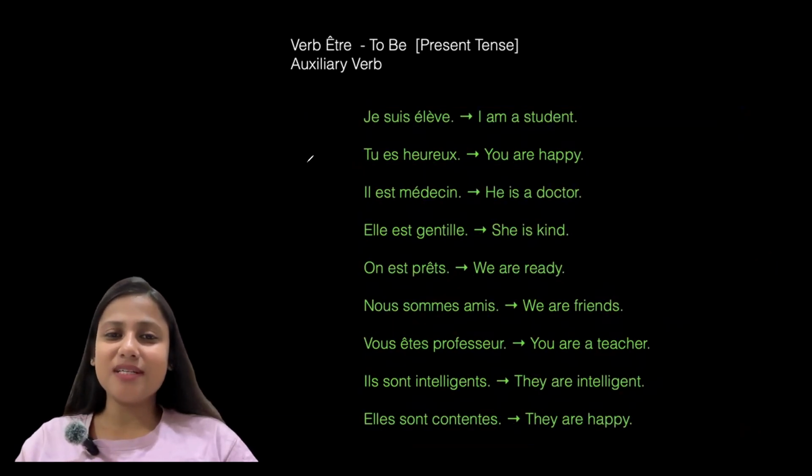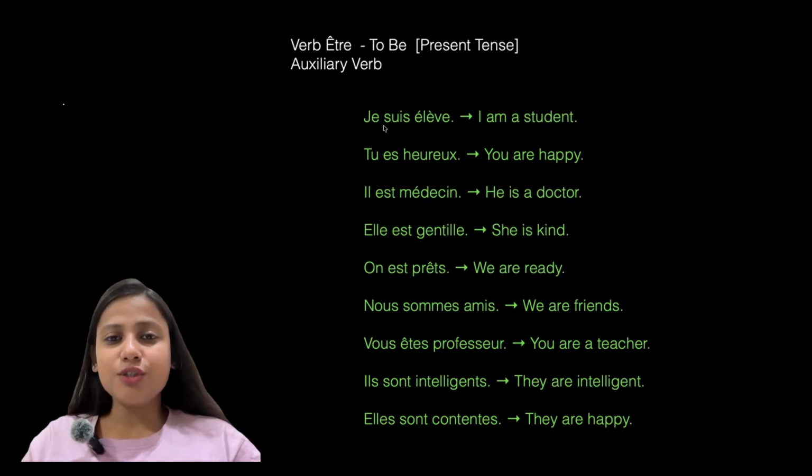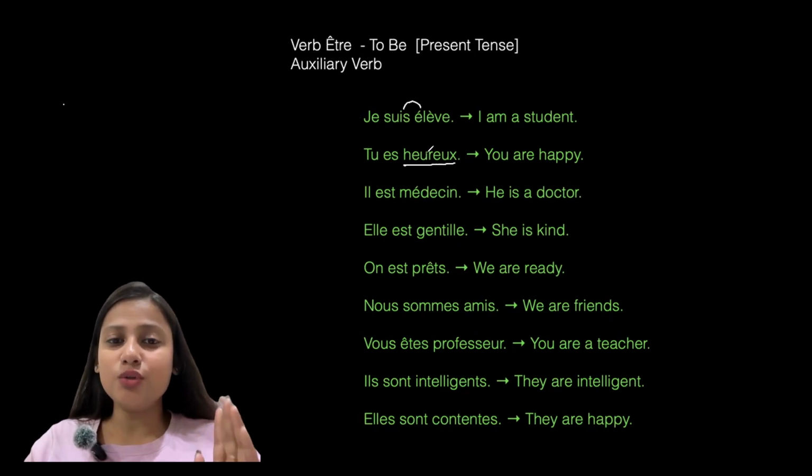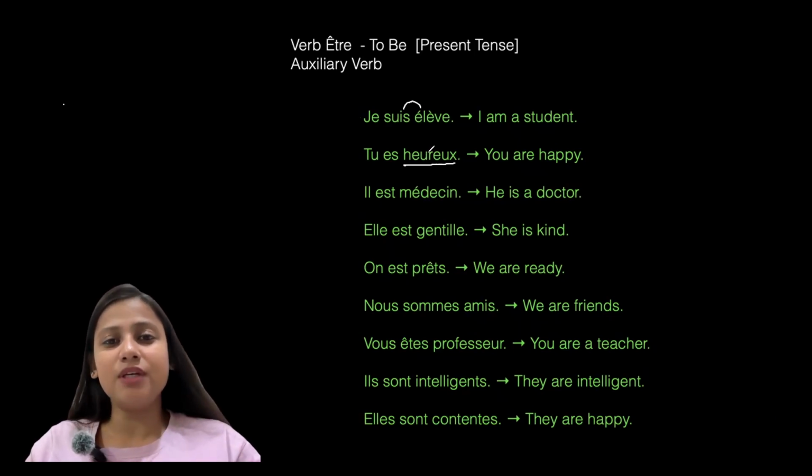Let us see how to frame sentences with verb être. Je suis élève. I am a student. Élève means student. Here, S will overtake the sound of E. Hence, it will become zélève. In liaison, S changes to Z sound. Je suis élève. That means I am a student. Tu es heureux. Here, last X is silent and H always remains silent in French. So it will be tu es heureux. Heureux means happy.